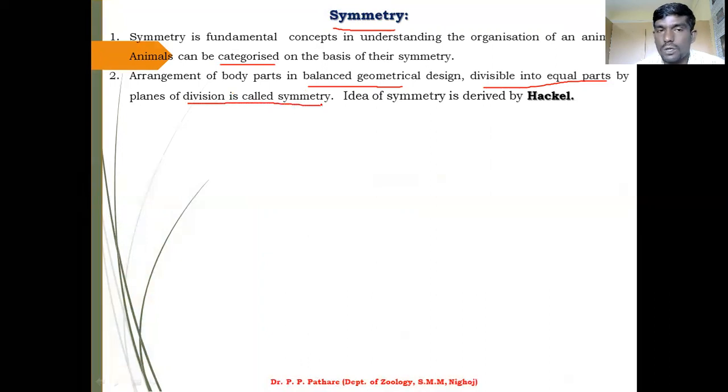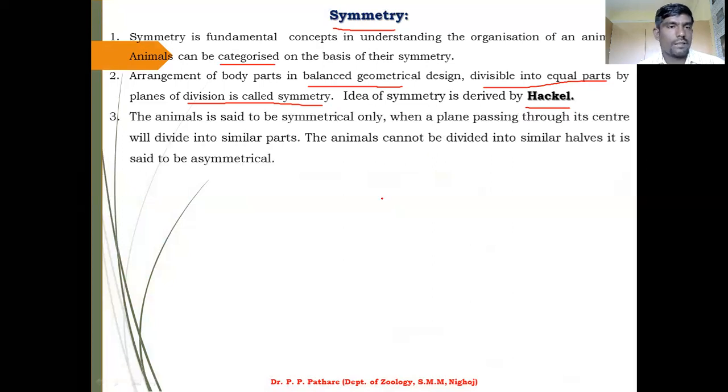I hope you understand the definition of symmetry. The idea of symmetry was mainly derived by Haeckel. Haeckel is the name of a scientist. He was the first to work on symmetry.